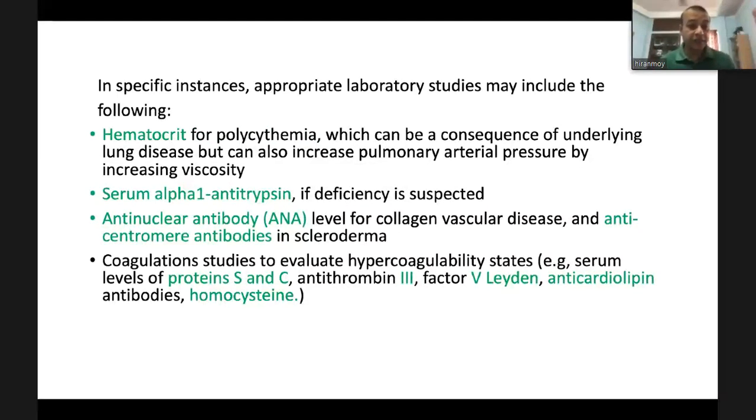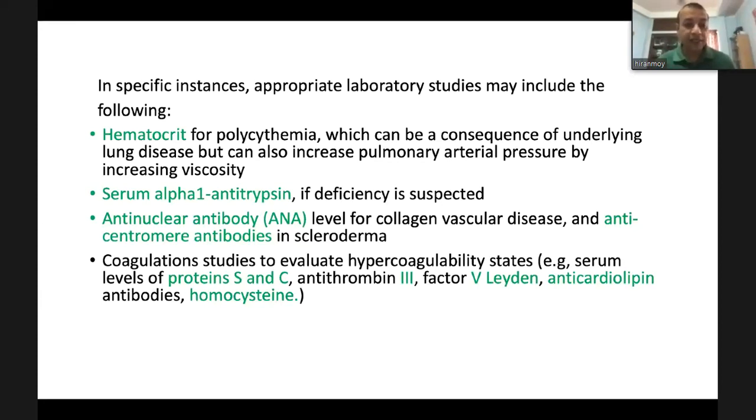In specific situations, appropriate laboratory studies may be included, including hematocrit to see whether there is polycythemia. Polycythemia may be due to sequelae of underlying lung disease, or it may cause pulmonary hypertension, like polycythemia rubra vera. It causes increased pulmonary arterial pressure because there is increased viscosity of the blood.